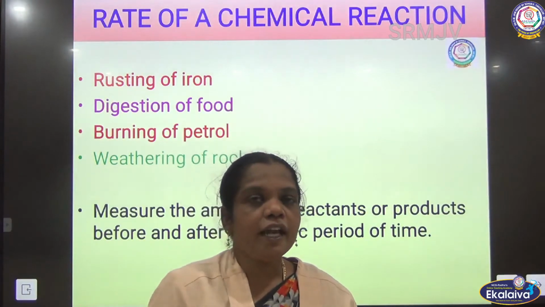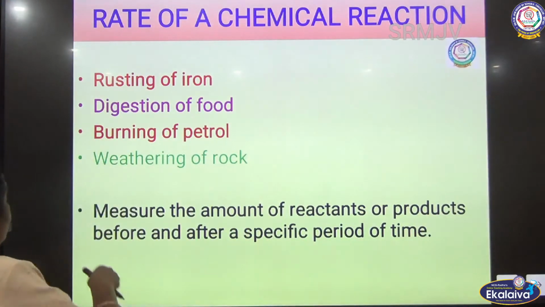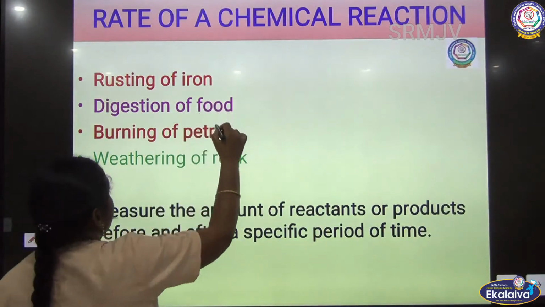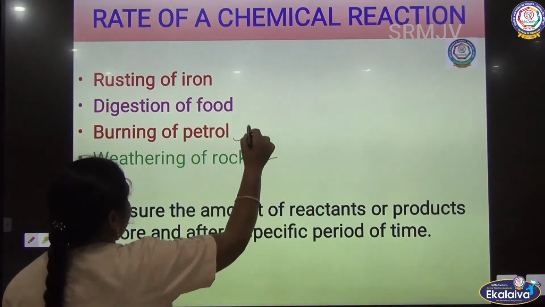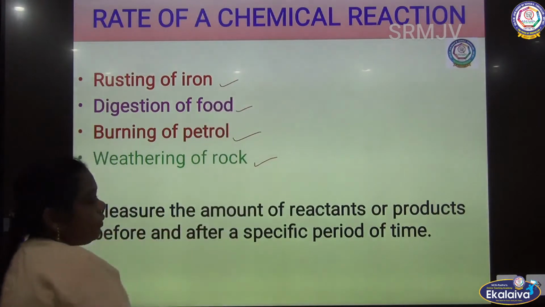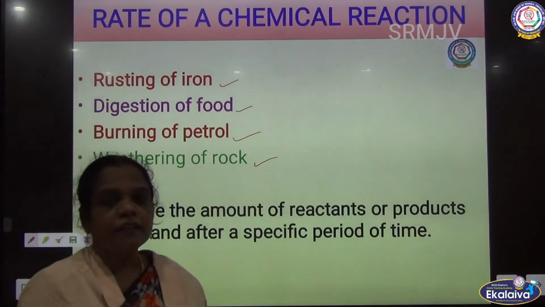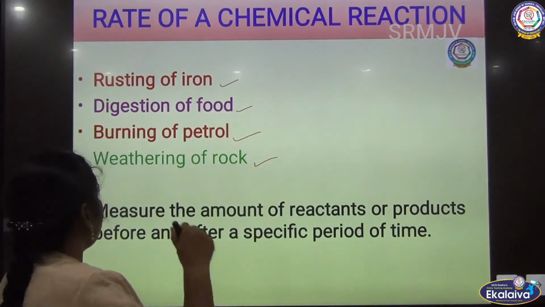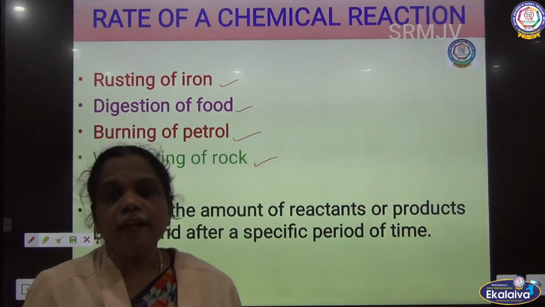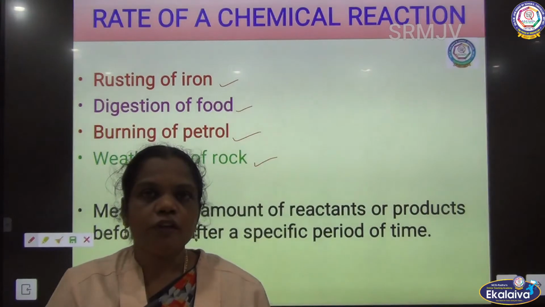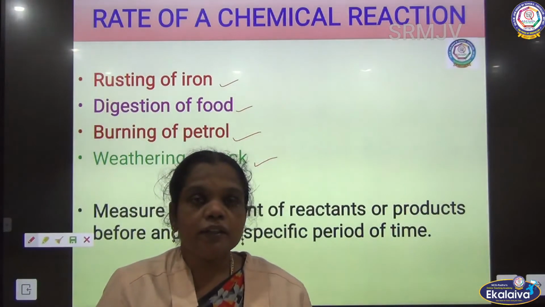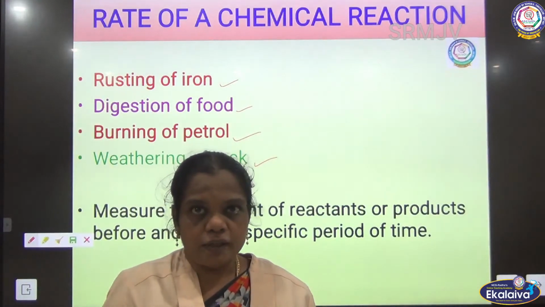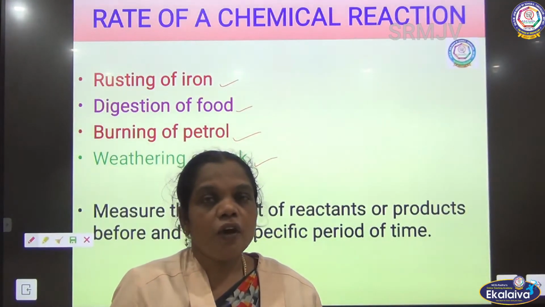Now some reactions are given here: the rusting of iron, digestion of food, burning of petrol and weathering of rock. These are all chemical reactions. So how long will it take for the reaction? The rusting of iron is a long process. It will take a period of years or months, so the rusting of iron is a slow reaction.